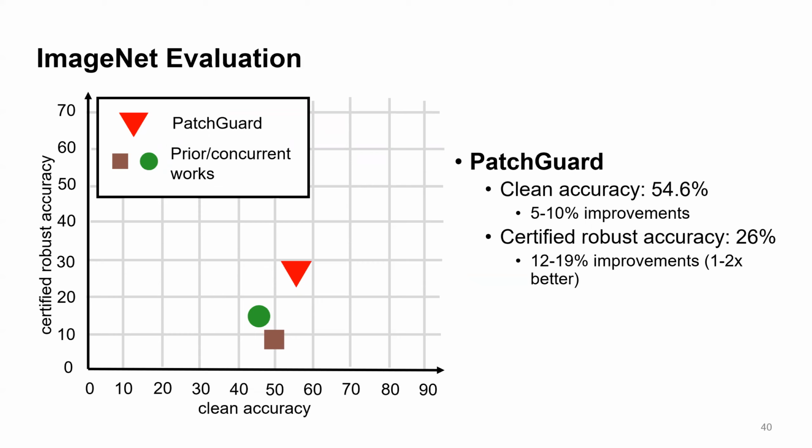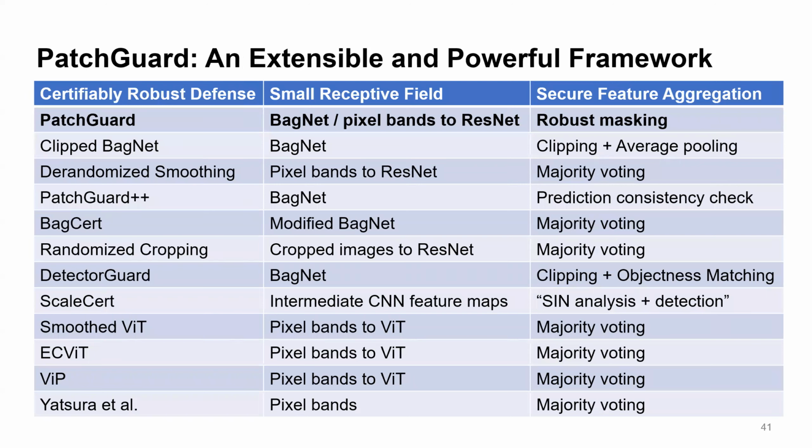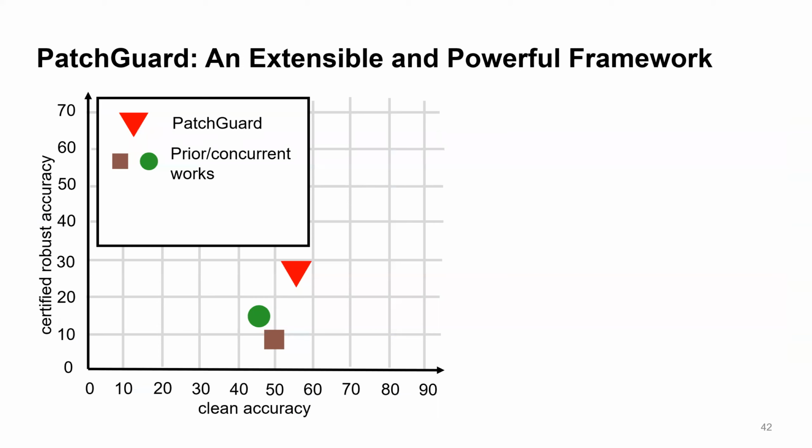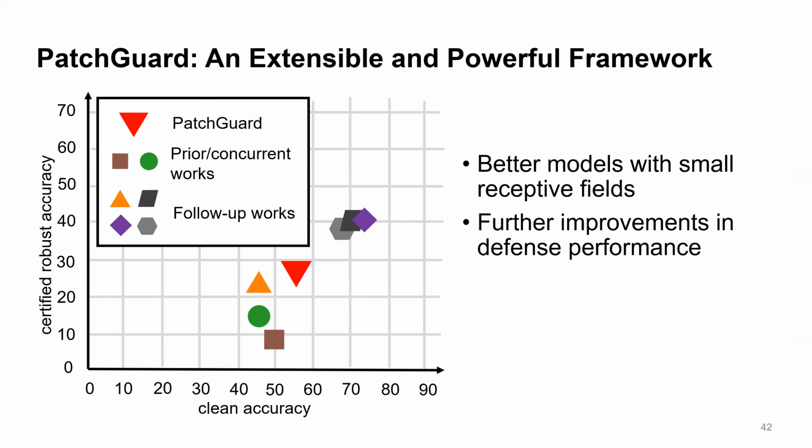Moreover, we note that PatchGuard turns out to be a very extensible and powerful framework, using the 2 steps of small receptive fields and secure aggregation. Many follow-up works use a similar 2-step design and propose different ways to implement small receptive fields or secure feature aggregation. Going back to this figure, researchers have designed better models with small receptive fields and significantly improved the defense performance. And this is what I want to discuss about PatchGuard, a popular 2-step defense framework.